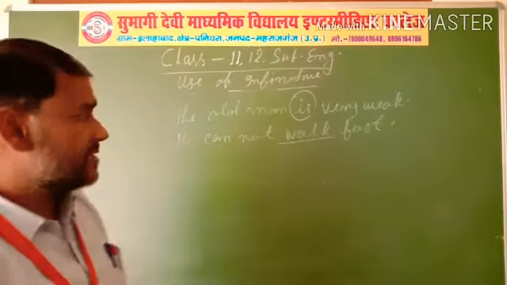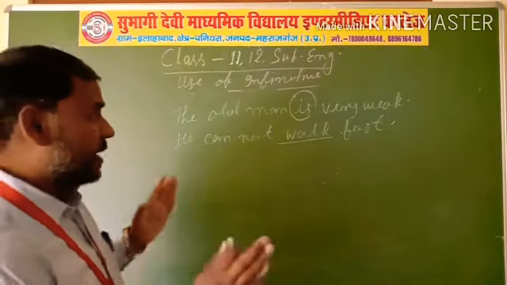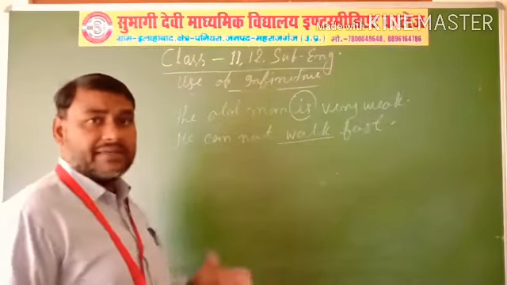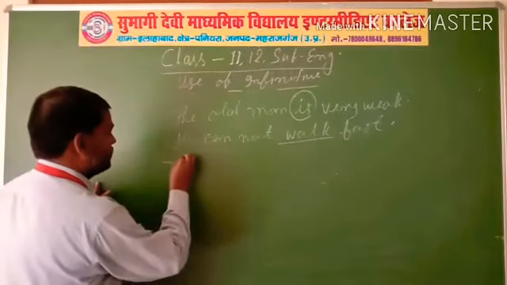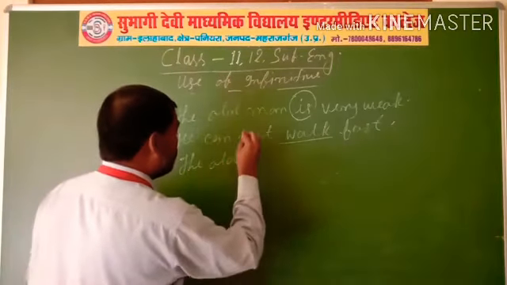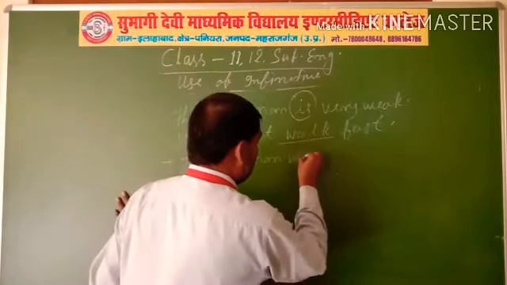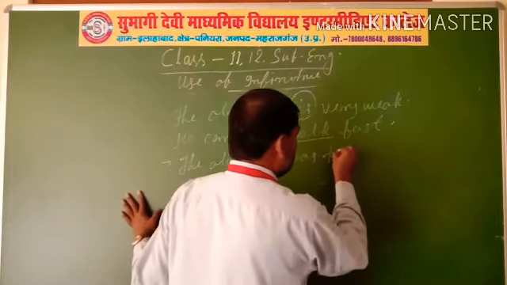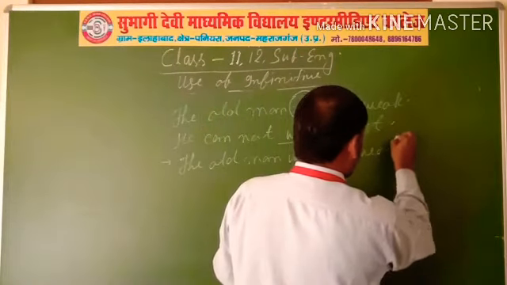So if in the first sentence you find very, then you have to convert that very into too. The old man is too weak.